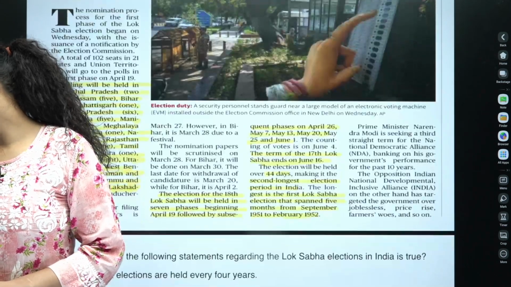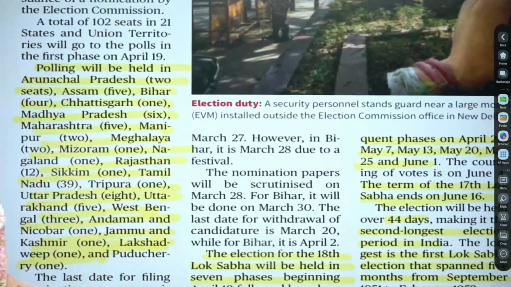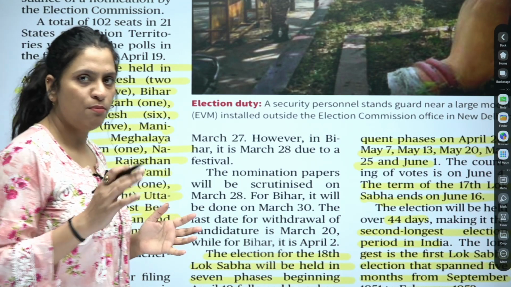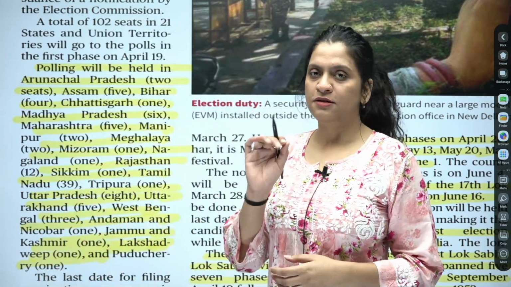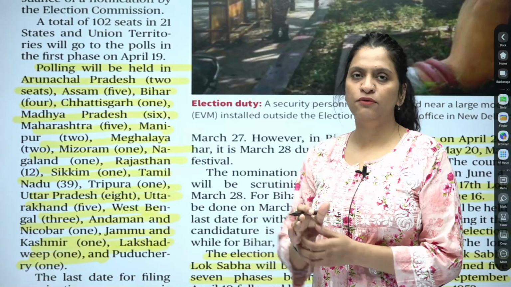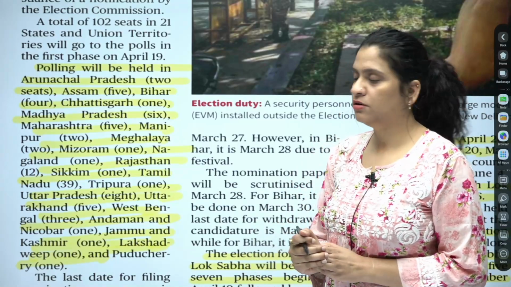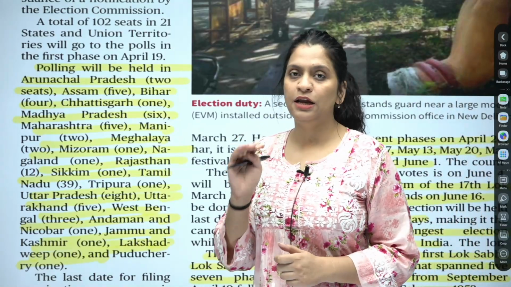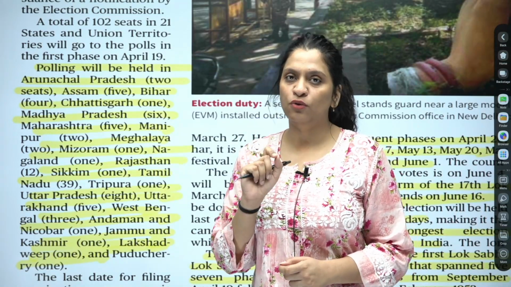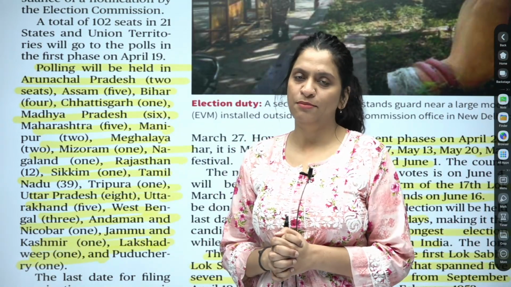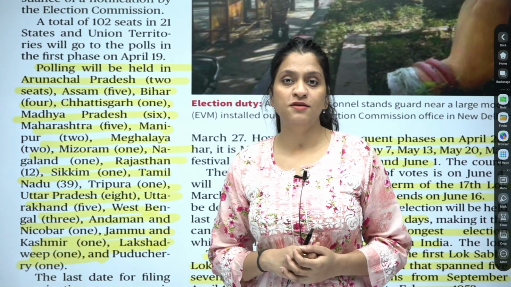So read this paragraph, which has important facts. Polling will be held in Arunachal Pradesh and these states. You don't need to remember all the seats being contested in the respective states, but mark down the state you belong to, in case you are going to appear for any upcoming prelims in your state PCS.